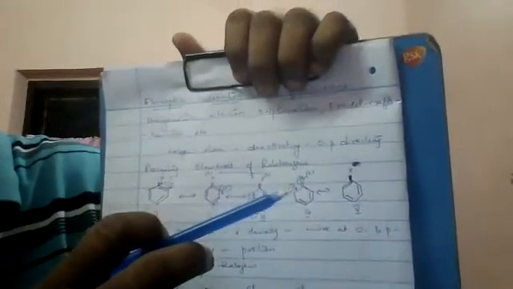Next, electrophilic substitution reactions of haloarenes. Haloarenes undergo electrophilic substitution reactions such as halogenation, nitration, sulfonation, Friedel-Crafts alkylation, Friedel-Crafts acylation reaction, etc. The halogen atom, besides being slightly deactivating, is ortho-para-directing. Therefore, further substitution takes place only at the ortho and para position with respect to the halogen.